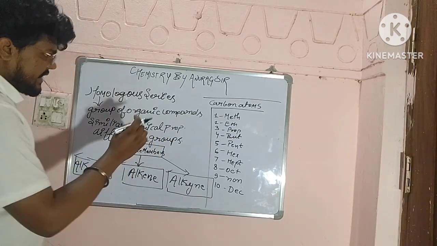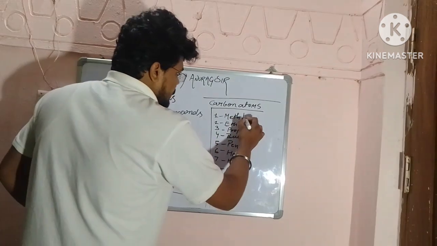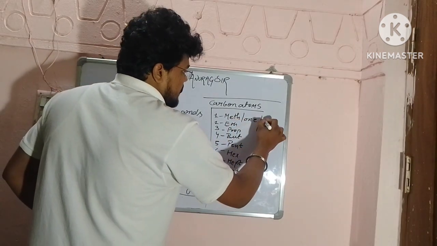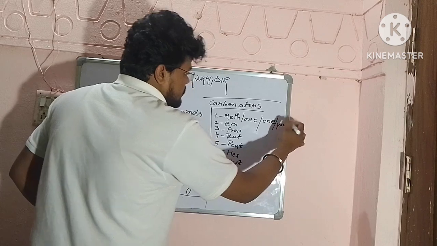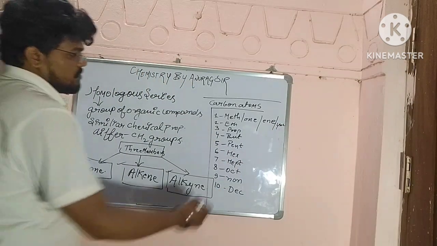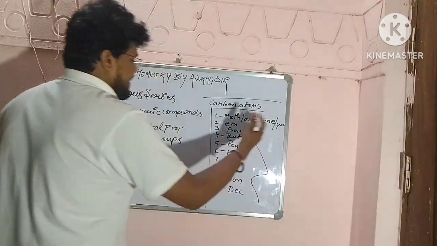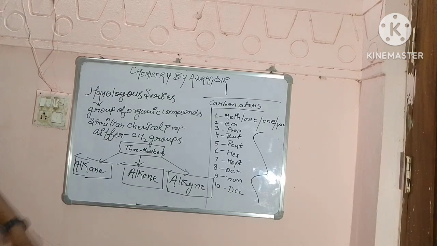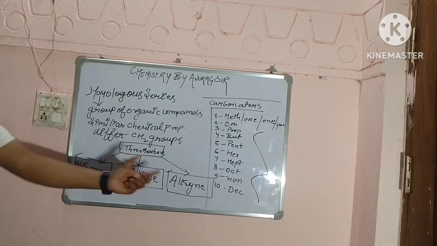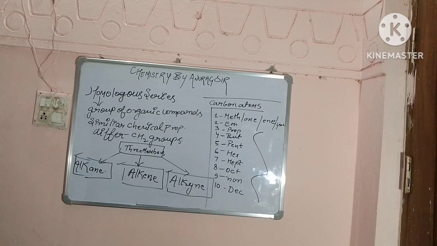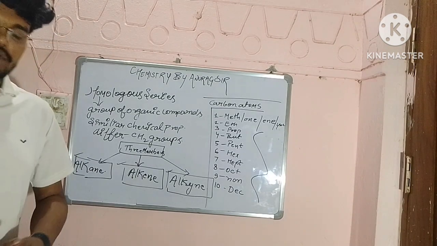If it is alkane, we apply ane, like methane. If it is alkene, we apply ene. If it is alkyne, we apply yne. This will go on for all of these. So this is alkane, this is alkene, and this is alkyne. Clear?